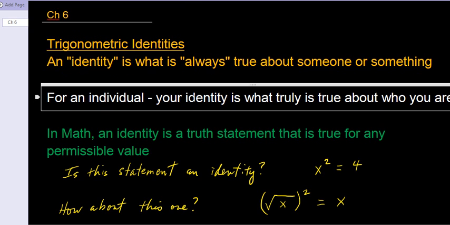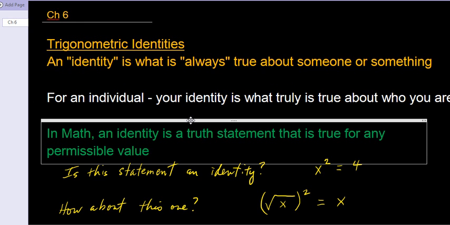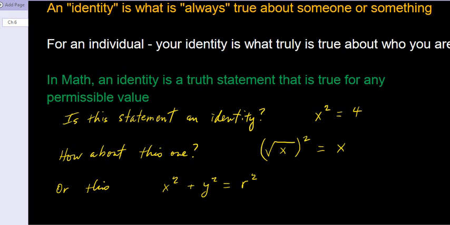What I'm getting at here is that in math, an identity is a truth statement that is true for any permissible value in the statement, okay? So I hesitate to use the word equation. I'm not using equation here. I'm using mathematical statement.